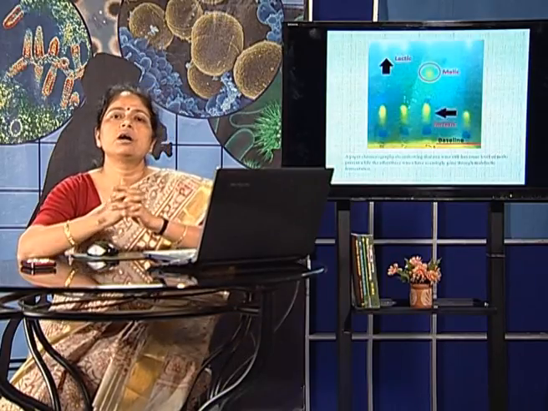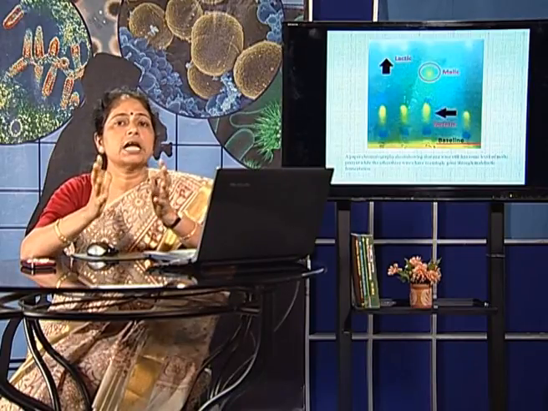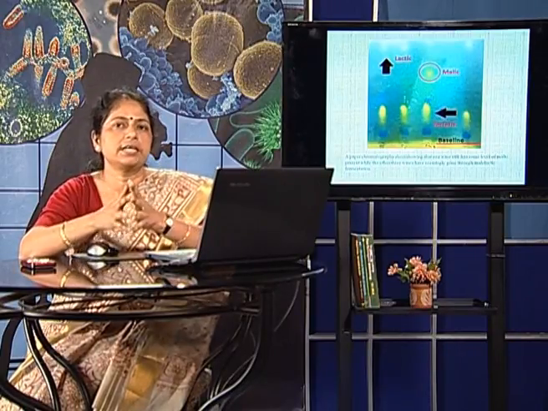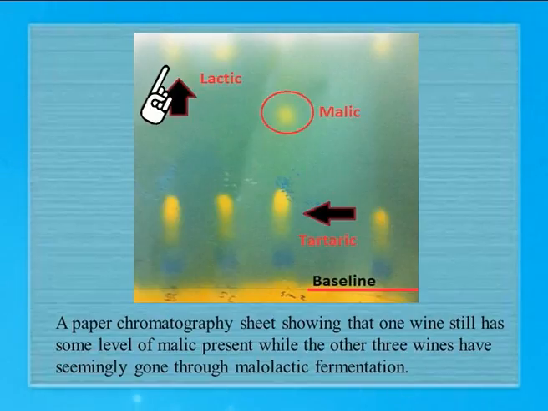Here I show you a paper chromatography sheet which shows how the processing can be assessed in an industry. Here you find that 1, 2, 3, 4 different lanes are there. The uppermost spot that you can see over here depicts the presence of lactic acid. The lowermost yellow spot shows the presence of tartaric acid, and in between we find a spot which depicts the presence of malic acid. Now let us understand this sheet very carefully, which is done normally during the processing of the wine.